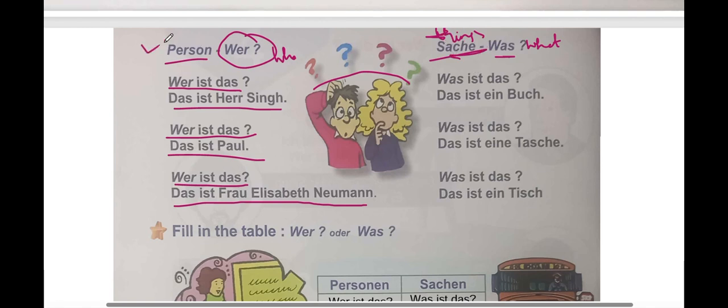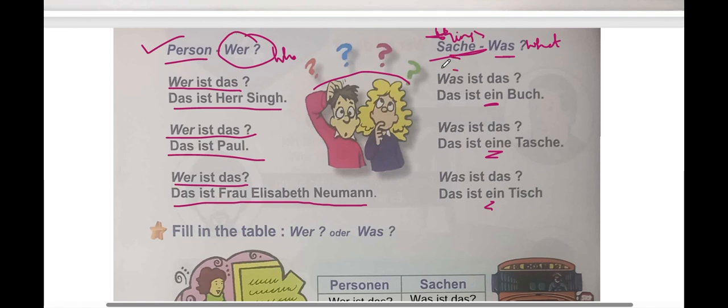This was with people or a person, so we used who. The answer structure will be the same, with a little difference. You can also add a kind of article, because you don't really use it with people, right? You won't say that is a Mr. Singh, right? But you can say, yeah, that is a book. So that's one little change, but nothing else other than that.